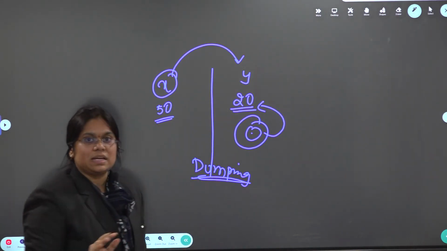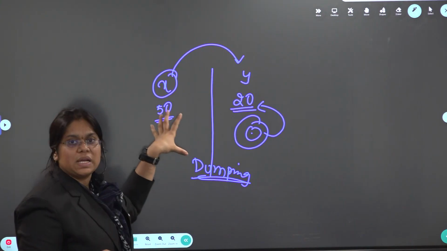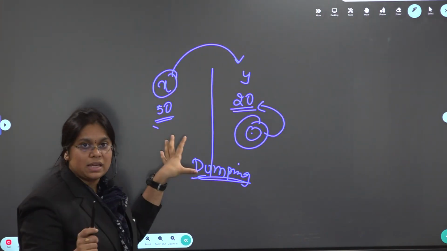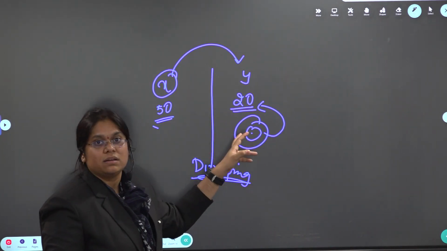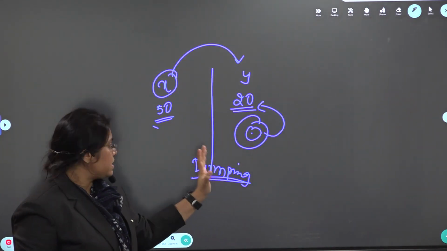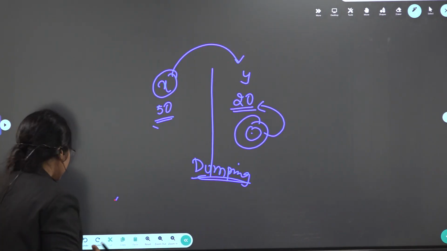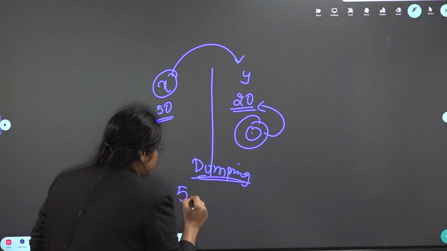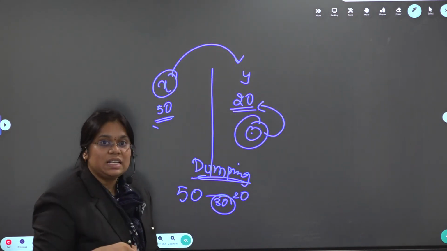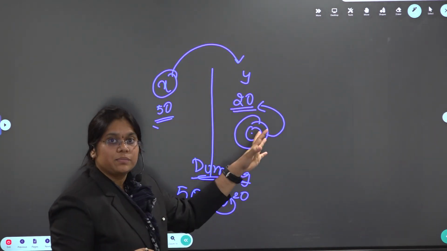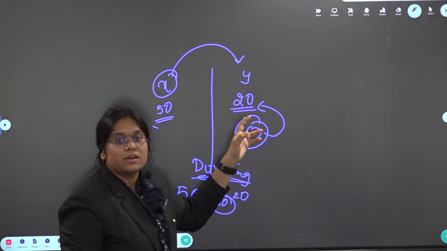So what is dumping? Basically, in their own country the product cost is high, but in the foreign country it is lower than in the domestic country. That is called dumping. Now see, here the difference is 30 rupees, right? Now what will I do when it comes to my country, that is this Y country? What does this Y country do?